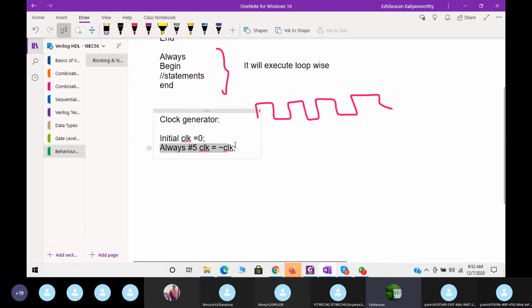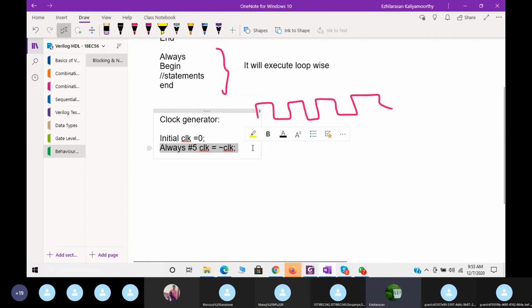When I use always, it works repeatedly, executing in a loop fashion. So when I write this statement in a Verilog test bench, the simulation will run continuously and won't stop.